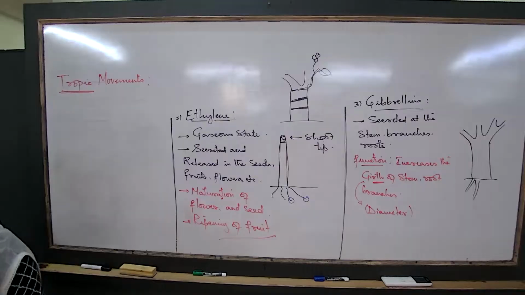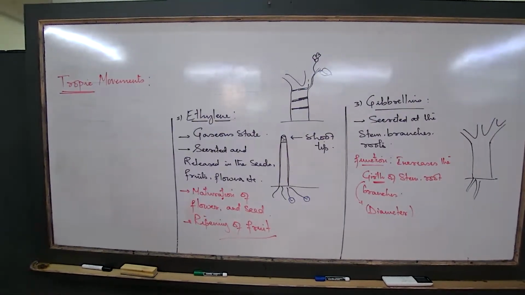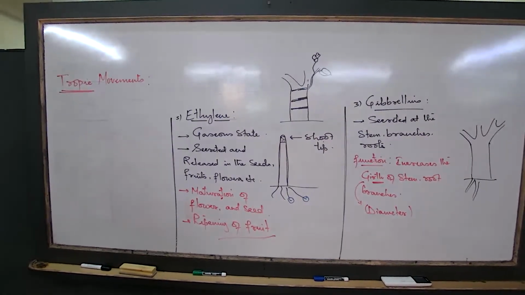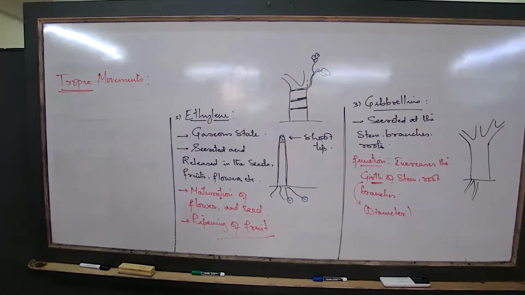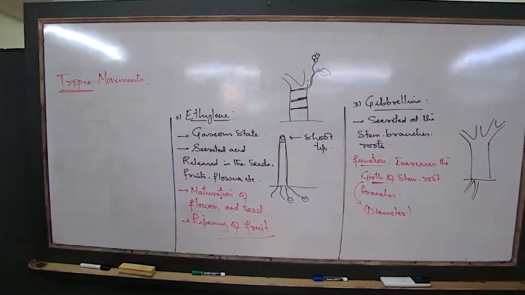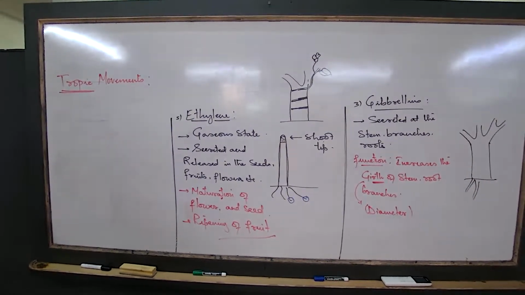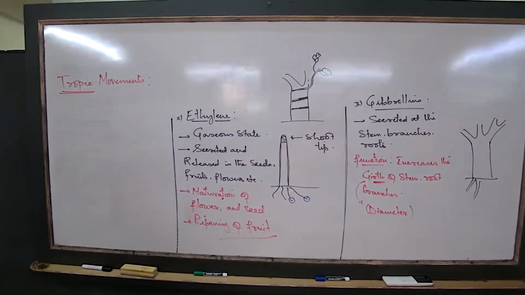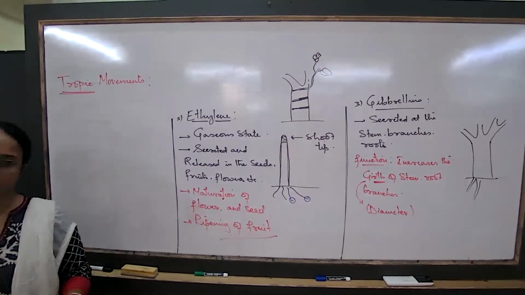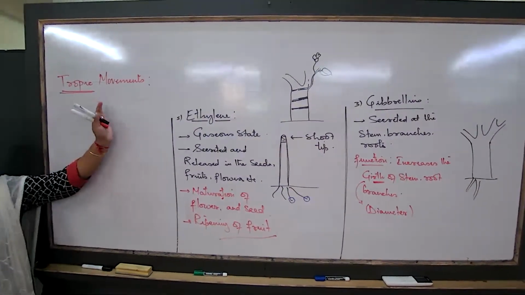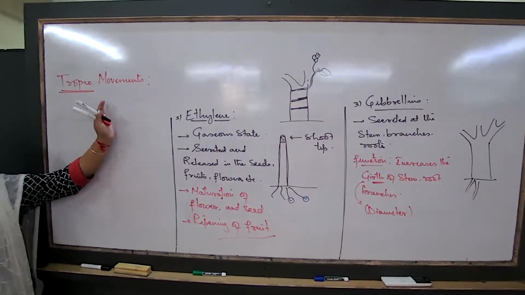What are tropic movements? Tropic movements are a set of specific movements in the plant parts, specific types of movements which are related to a stimulus. Let me try to put it very simply. Now when we are talking about the basic concept of tropic movements, how will we define this concept?